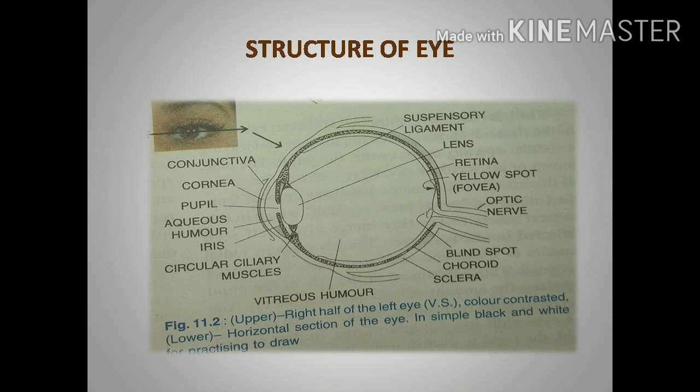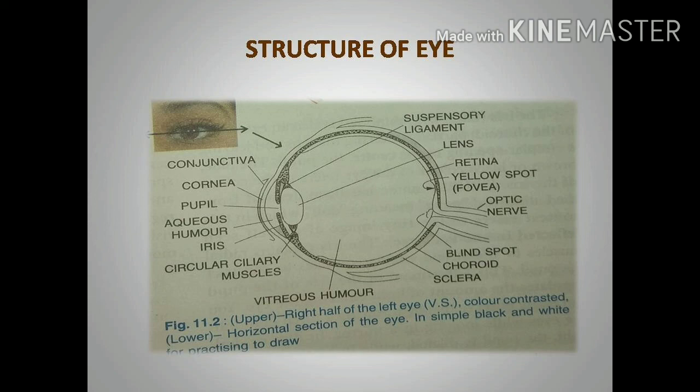The yellow spot is on the horizontal axis of the eyeball in the center region, and the blind spot is just behind it. Here the optic nerve emerges from the blind spot region, and we can see the lens, held by the suspensory ligament. This suspensory ligament is connected to the ciliary body. It contains ciliary muscles. The ciliary body is an extension of the choroid layer.